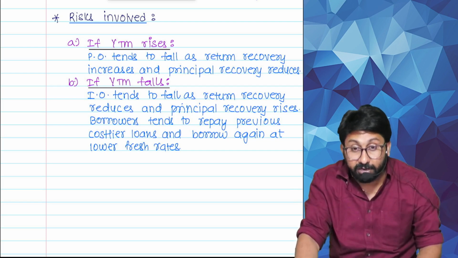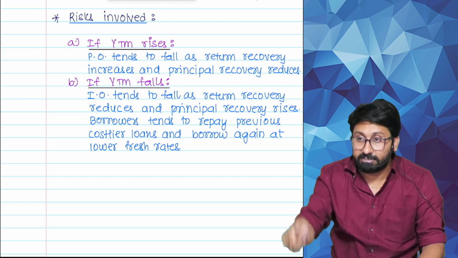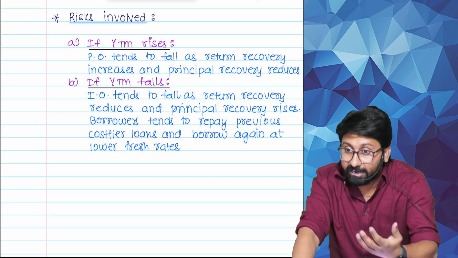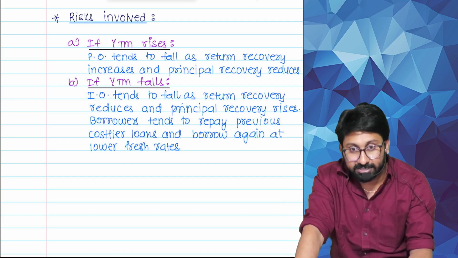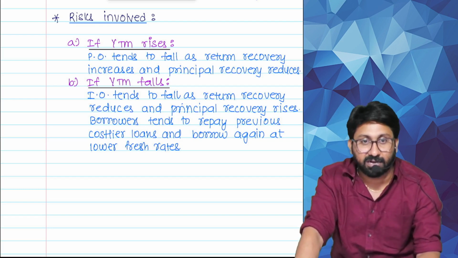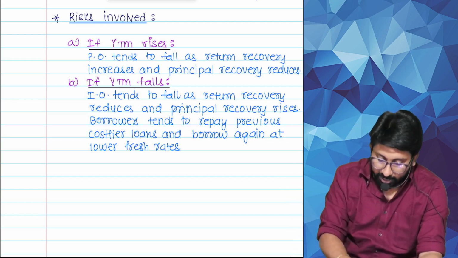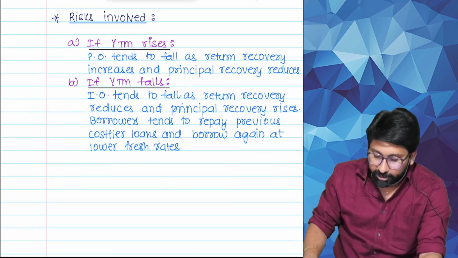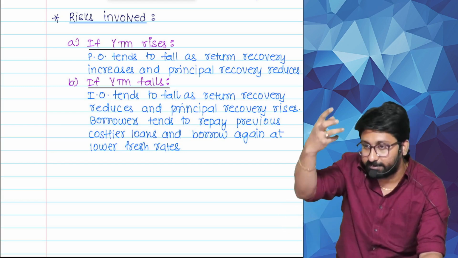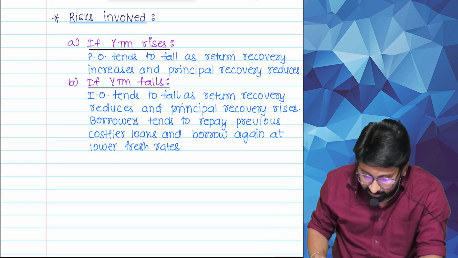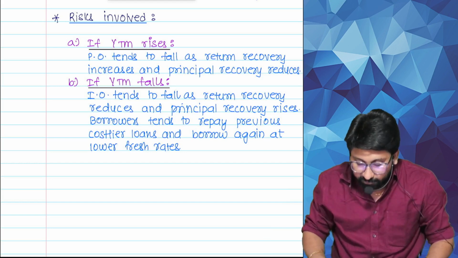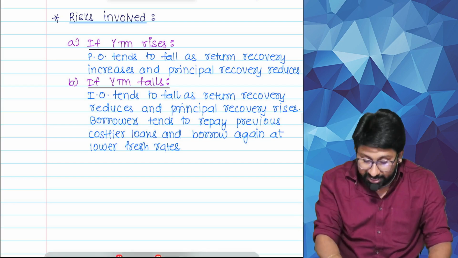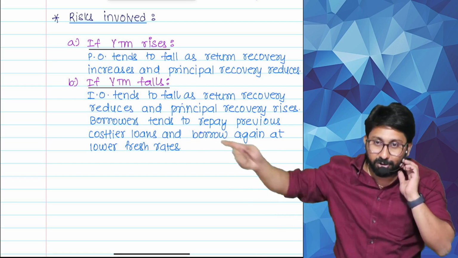Second, when YTM falls, interest recovery will reduce and principal recovery will increase. Correct or not? So see there. First, YTM rises: PO tends to fall as return recovery increases and principal recovery decreases. Next, if YTM falls, IO tends to fall as return recovery reduces and principal recovery rises. Whenever YTM falls, what will people do, what will borrowers do?